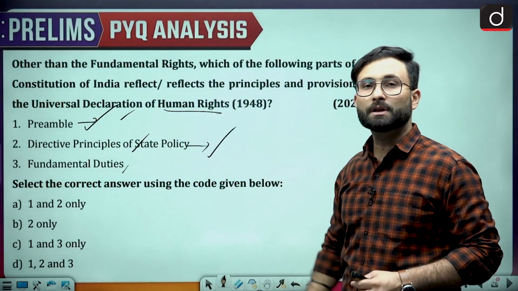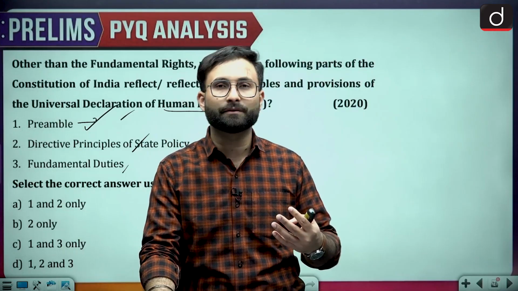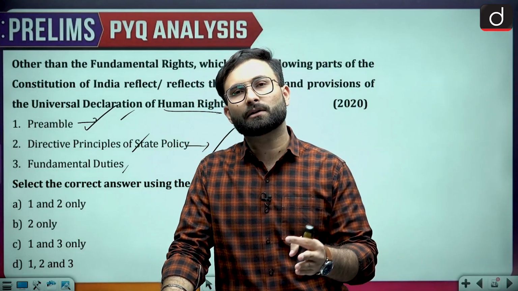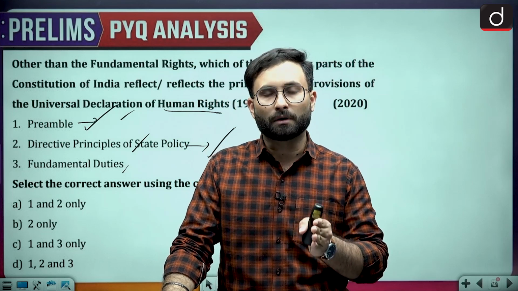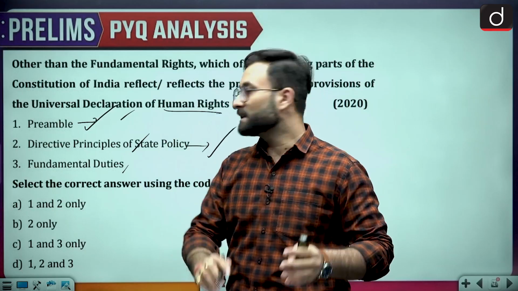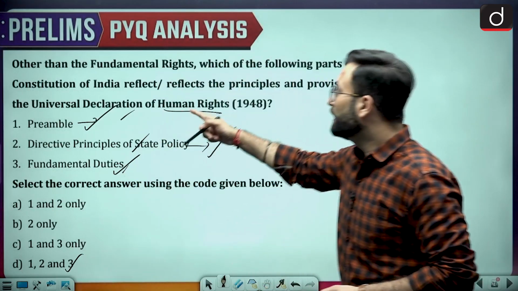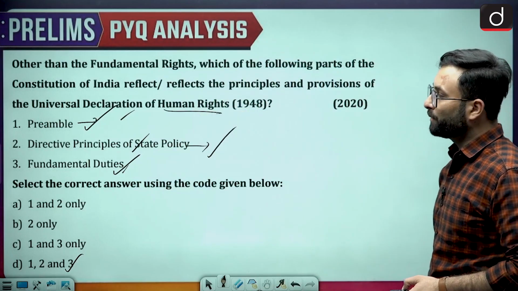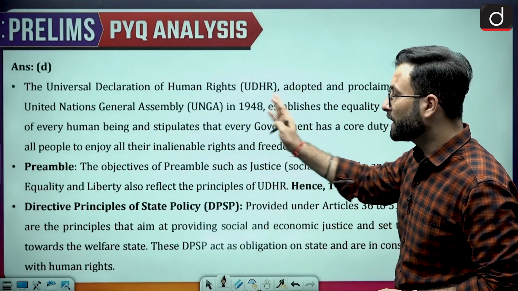Then fundamental duties ensure that there are some kinds of rights which are given to children, etc. Other than that, fundamental duties also ensure that a citizen is respecting the rights of others as well. So that is something which is there. All of them have some kind of link with the Universal Declaration of Human Rights 1948. So 1, 2 and 3 would be your right answer. You can go through this.